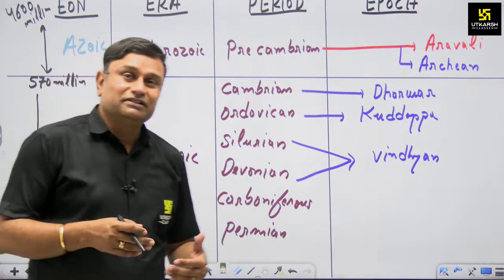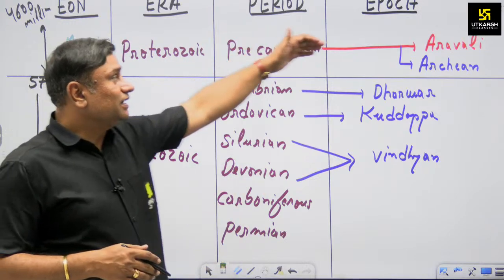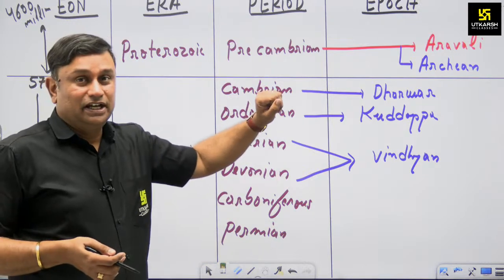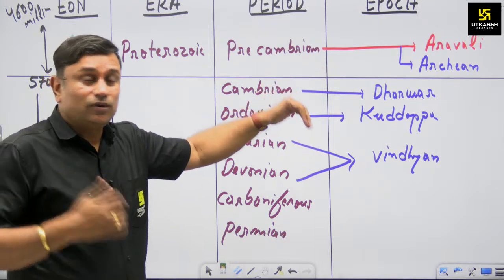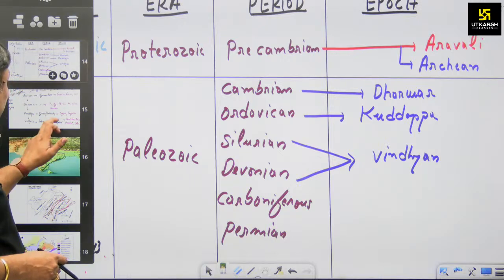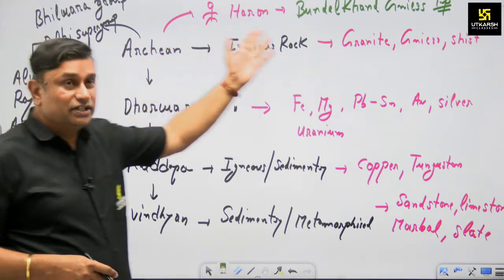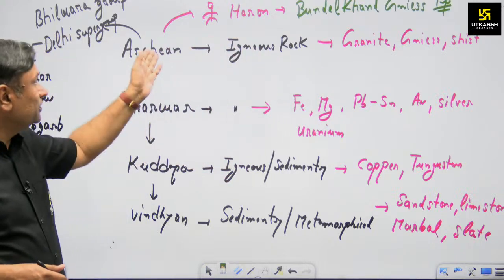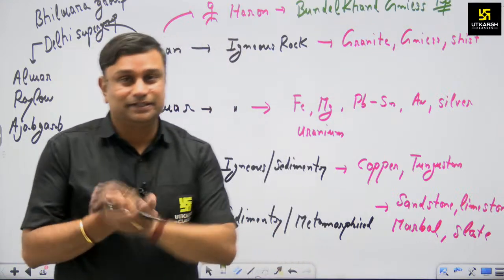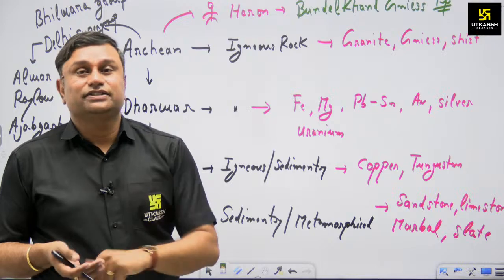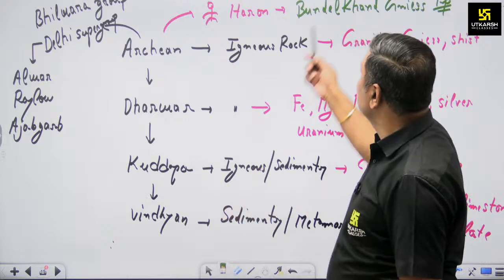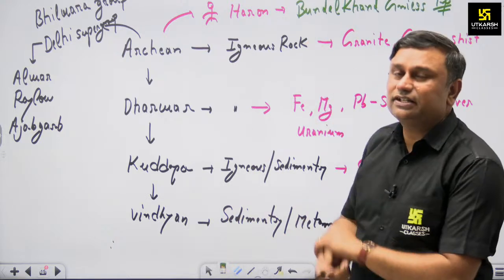In development, we first see that the initial Aravalli evolved during the Precambrian, and Aravalli evolved in the form of which rock system? Archean. It means the magma solidified and converted into igneous rocks, and from this Archean rock system we found granite, gneiss and schist minerals in Rajasthan. These are the initial minerals of Rajasthan. As per Professor Heron, the initial rock is Bundelkhand gneiss, a type of gneiss.